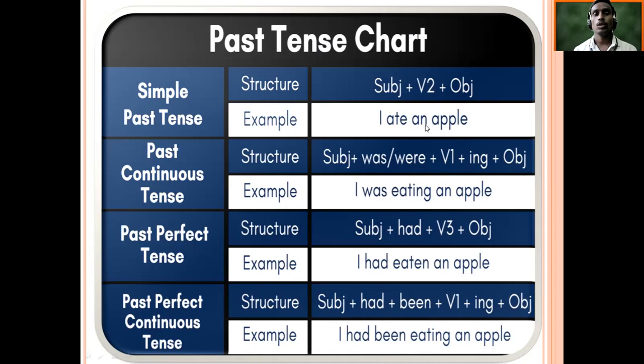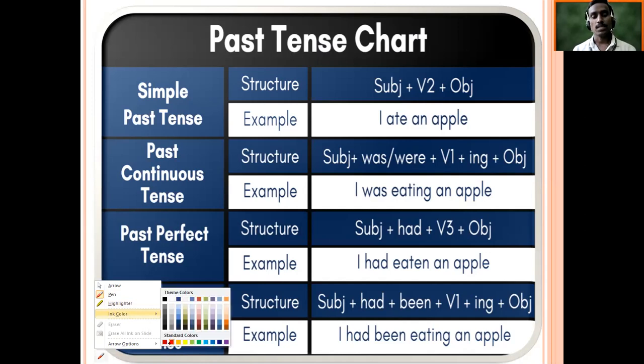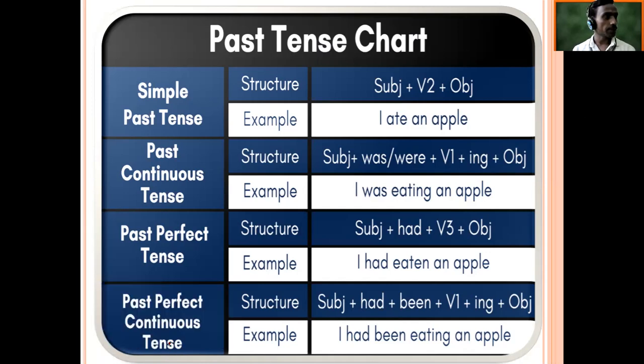In past also, you'll come to know that it is divided into 4 subtypes: simple past, past continuous, past perfect, and past perfect continuous tense. So let's begin with simple past.